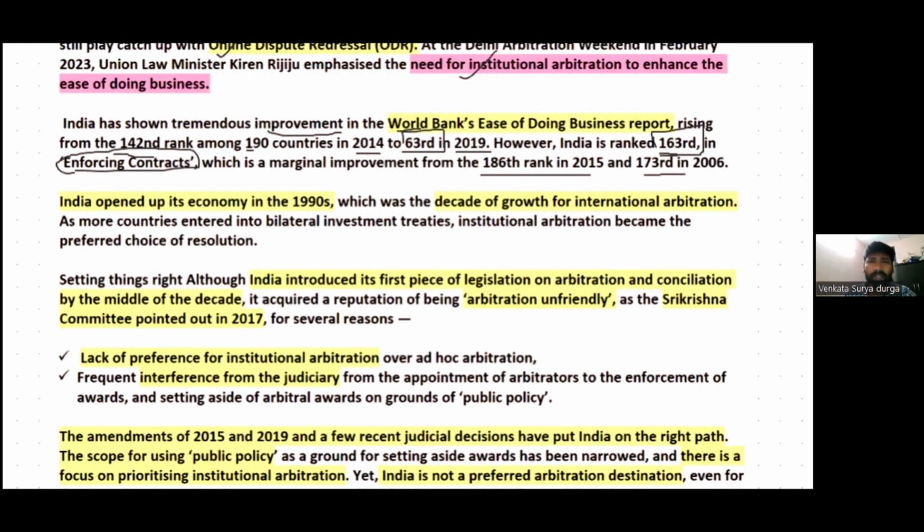However, we all know that India opened its economy in the 1990s, right? So the 1990s was the decade of enormous growth of international arbitration. More and more countries entered into bilateral investment treaties, and institutional arbitration became a preferred choice of resolution. For example, there's a country, and between the state or a business